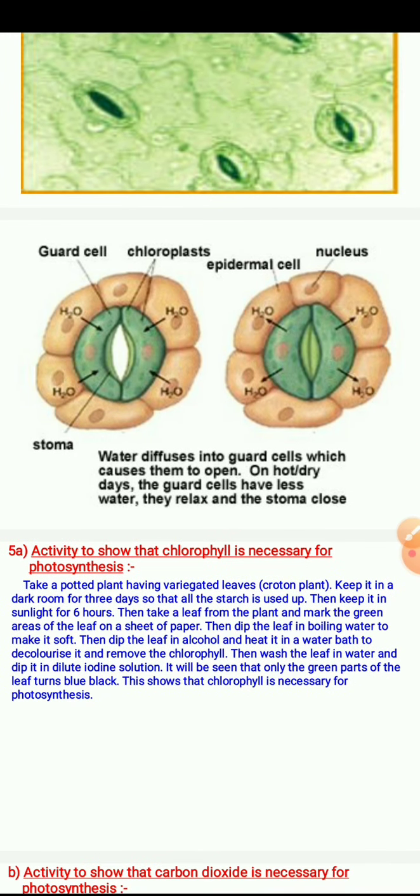Activity to show that chlorophyll is necessary for photosynthesis. Take a potted plant having variegated leaves, a croton plant. Keep it in a dark room for 3 days so that all the starch is used up. Then keep it in sunlight for 6 hours. Then take a leaf from the plant and mark the green area of the leaf.